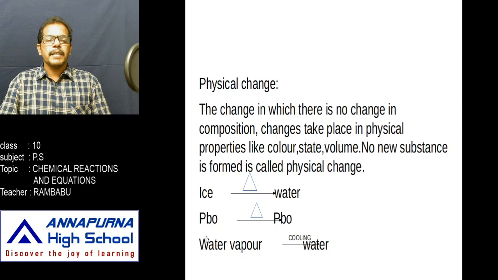In the same manner, lead oxide is a white color solid. When we heat this lead oxide, it changes into yellow color. On cooling this yellow lead oxide, it changes back into white color. Before heating it is lead oxide PbO, and after heating it is again PbO. That means no change in composition, but a change takes place in color only.